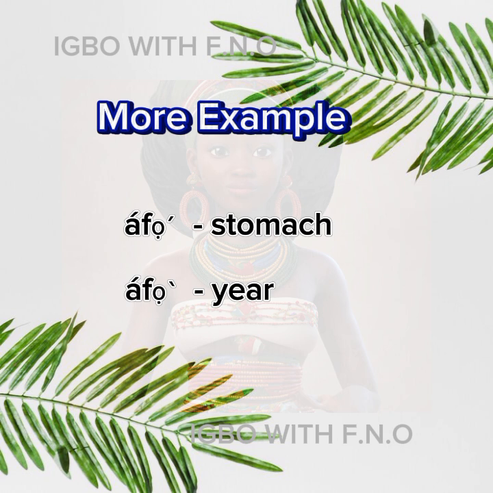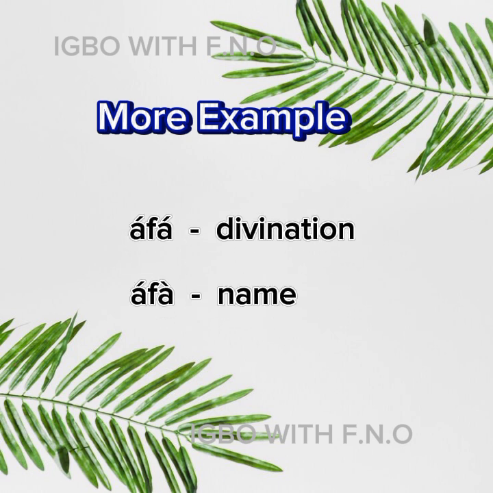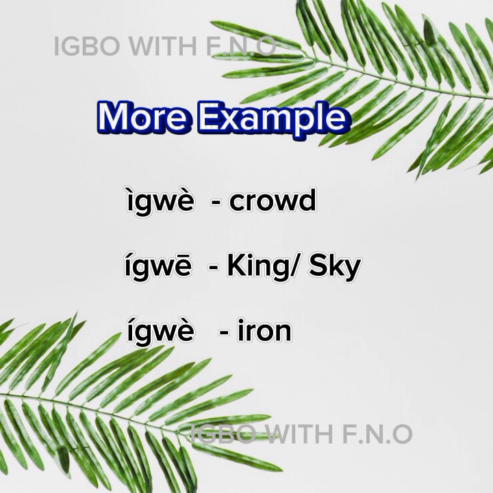That's high tone, afo. High tone, low tone, afo. This one is afa, afa. High tone, afa, afa. High tone, low tone. This one is igwe, igwe.